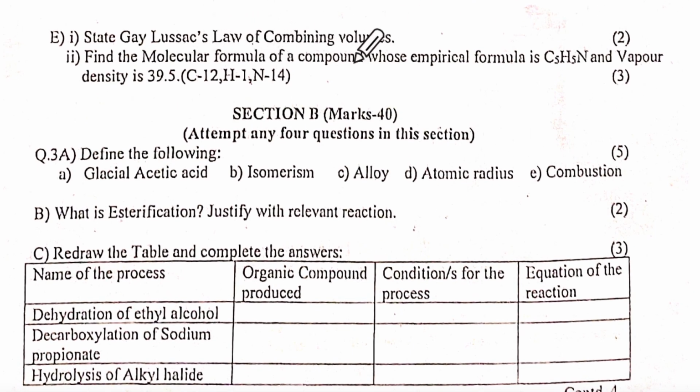Find the molecular formula of the compound whose empirical formula is this and vapor density is this. So the empirical formula has been given. Some of you may get confused. It is C5H5N.